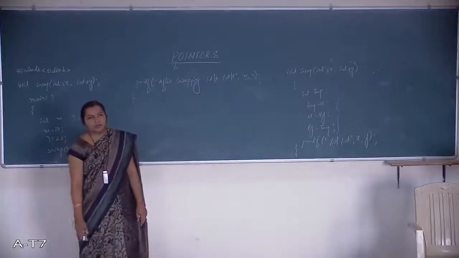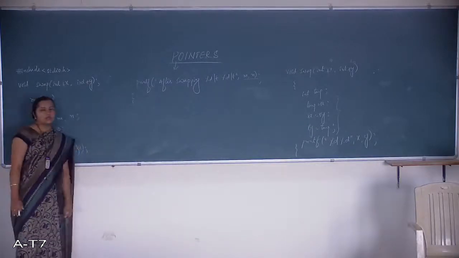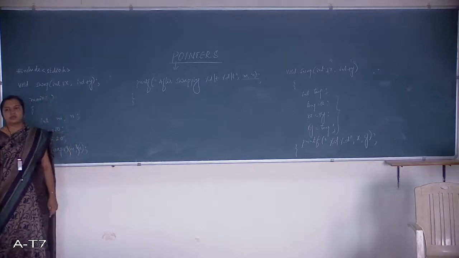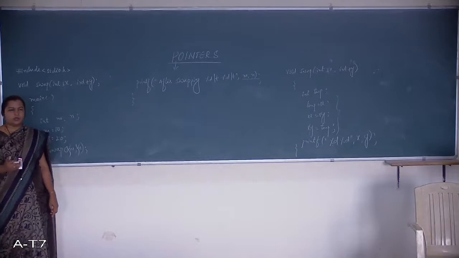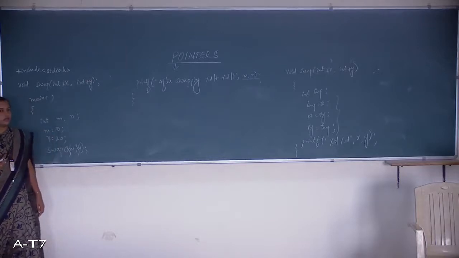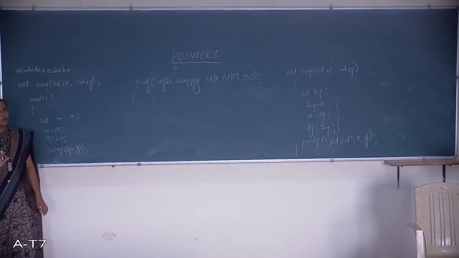Here they are sending the addresses, not values. For that reason, you need to declare the formal parameters in the function as what kind of variable? In case of call by value, the actual parameters are sending the values. So both actual parameters and formal parameters are declared as normal variables only.